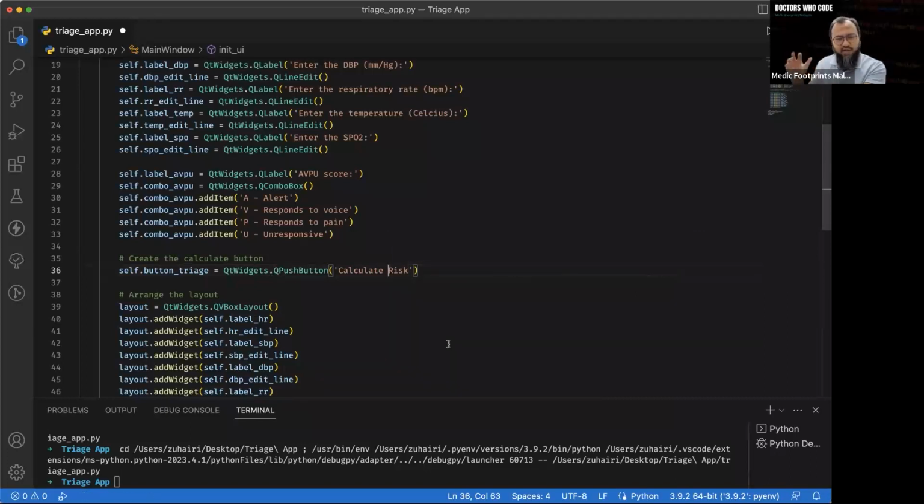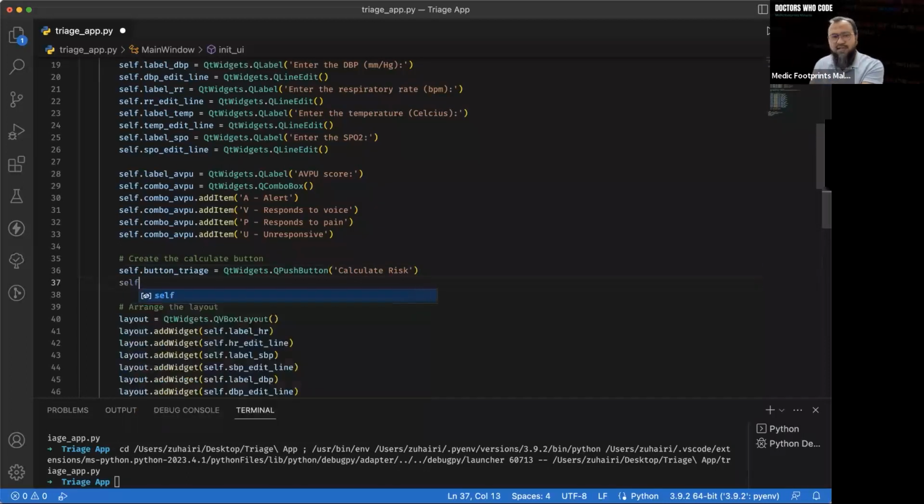I think we can do it with calculate risk as the label there. So we know it's high risk, medium risk, or low risk. Maybe high risk we can go to red zone, medium risk can go to yellow, and low risk can go to green, something like that. And then we have to do something with this button. When we press this button, something is going to happen. So self dot button try-each dot clicked dot connect.